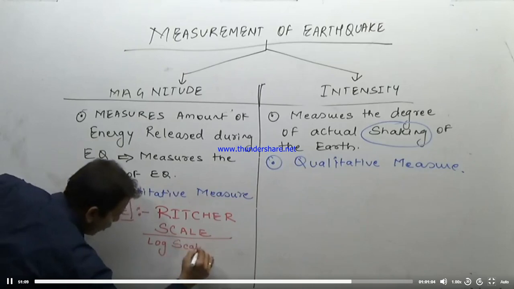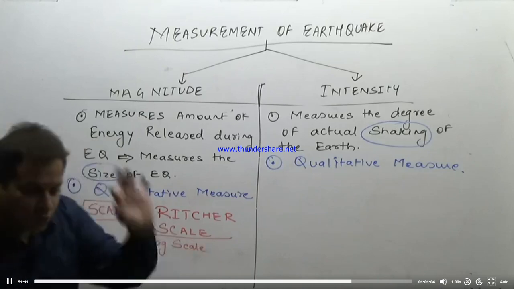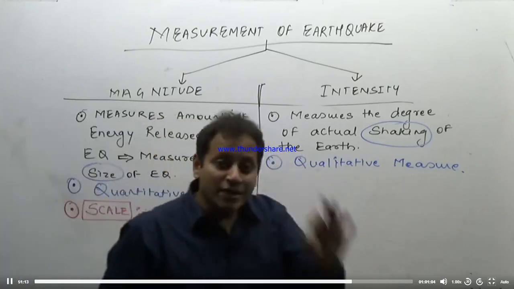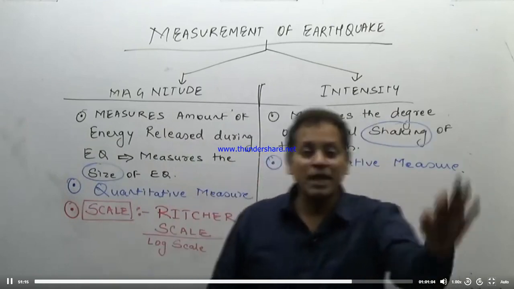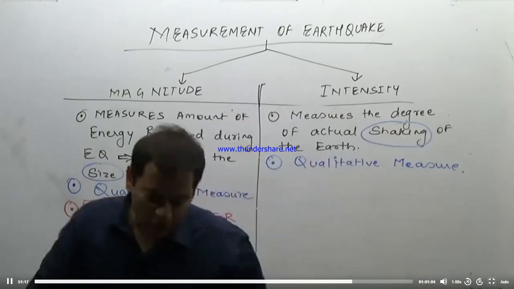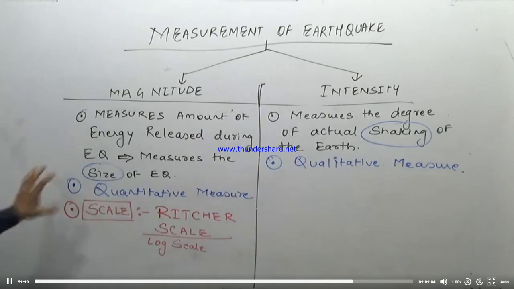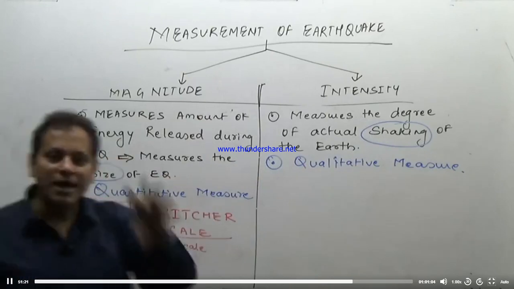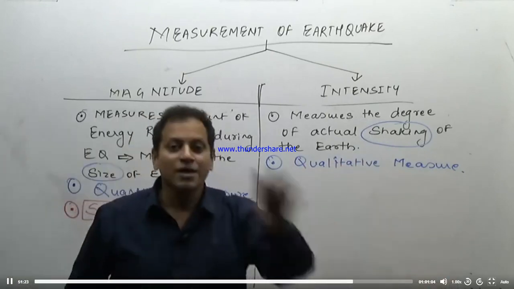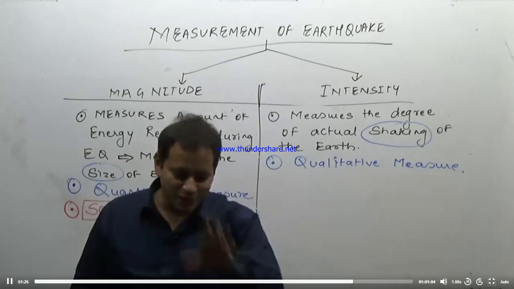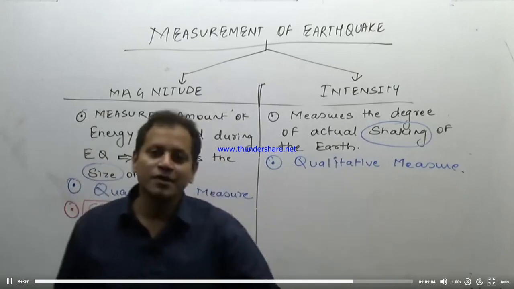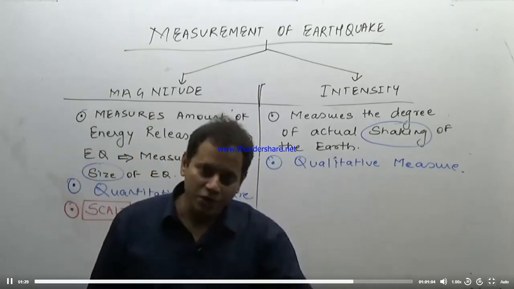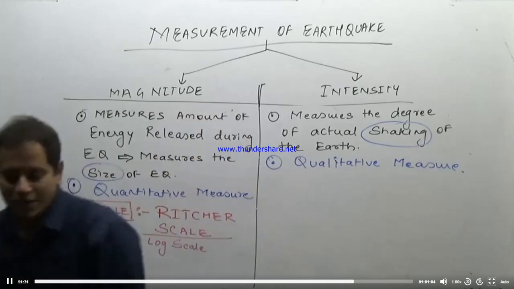What is a log scale? Log scale means those scales in which an increase by 1 implies a 10 times increase. So magnitude, Richter scale, medical representative. This is how you remember MR. So magnitude of an earthquake is measured with the help of the Richter scale.